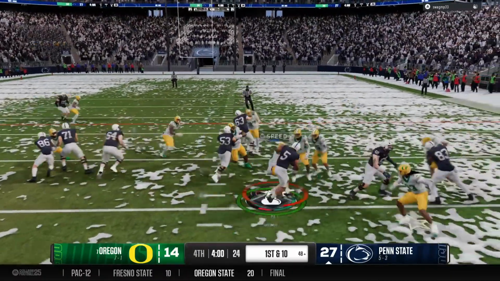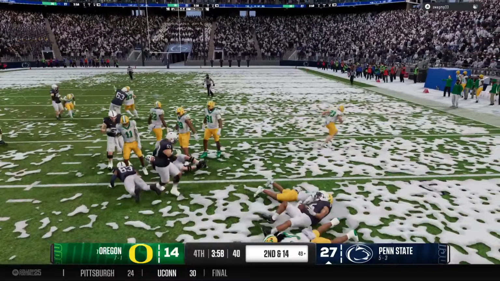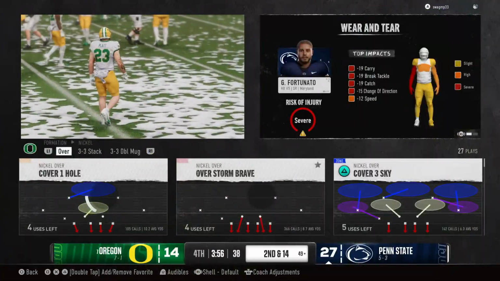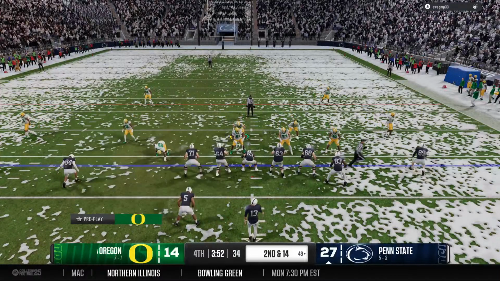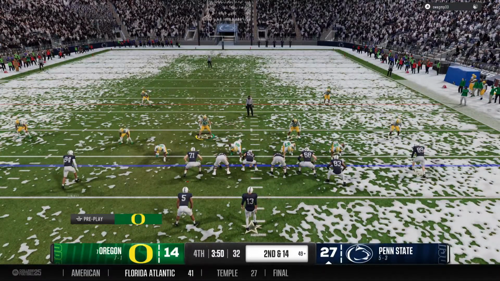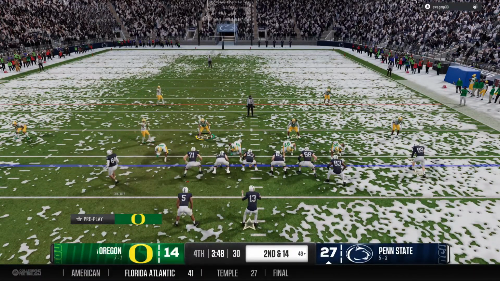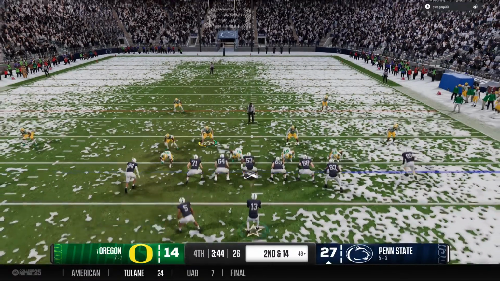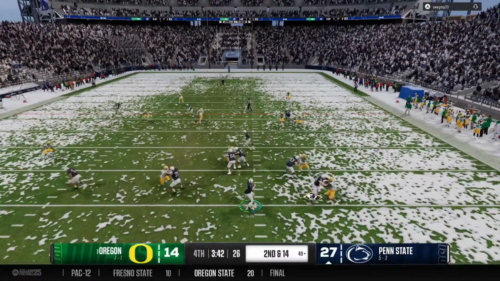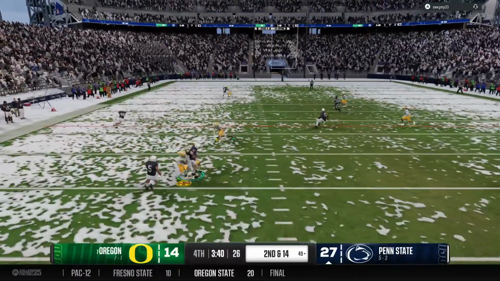They'll leave it with him. Nowhere to run on that one. He loses 4 on the carry. It's going to be tough sledding for the offense here. They're trying to ice this game by running the football and bleeding the clock. They've got a pretty good lead here late in the game, but the defense knows the run is coming, right? So they're going to be loading the line of scrimmage, getting stops like what they just did. Be interesting to see what the offense does on this next one.